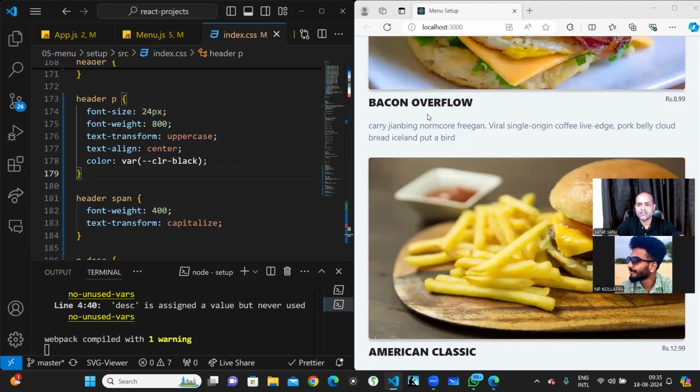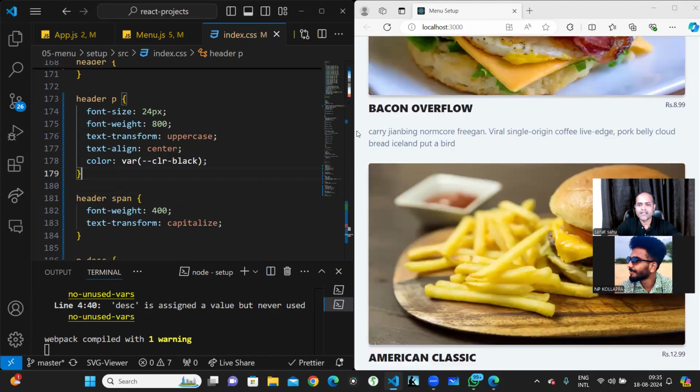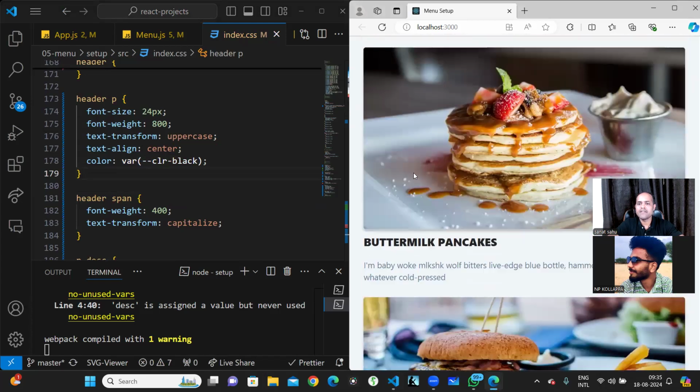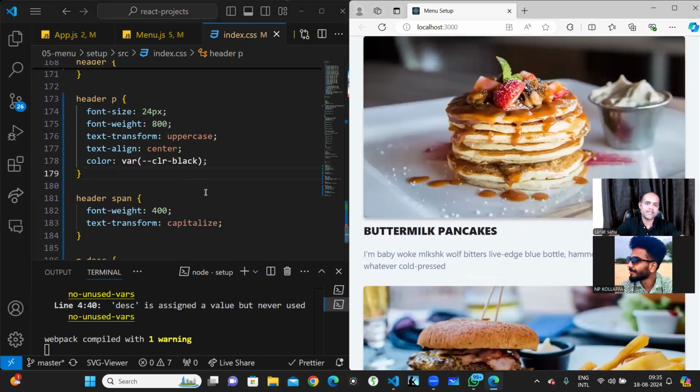Nice. Okay. And it is responsive also. Yes, sir. Okay. Now what we can do is that we have to have this particular title we did not create now.